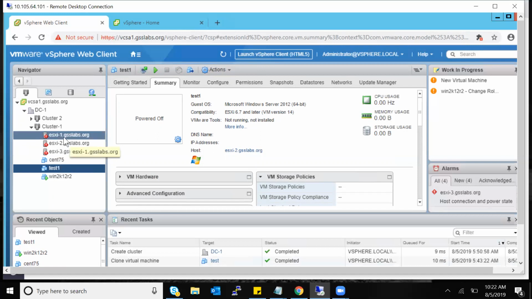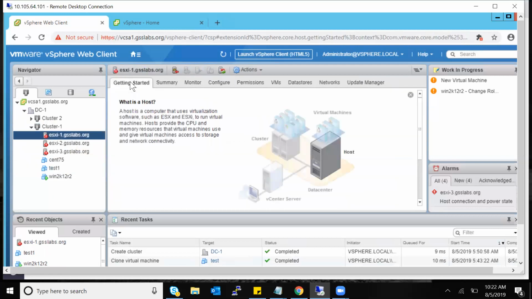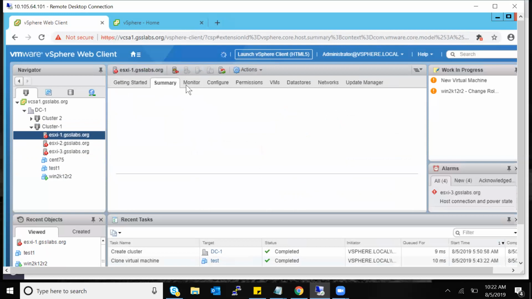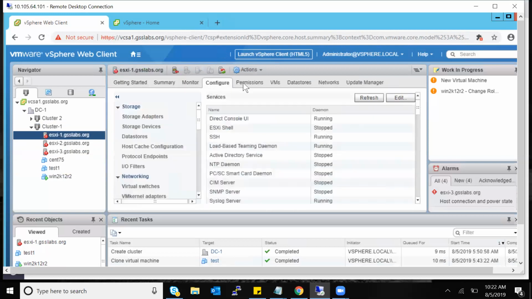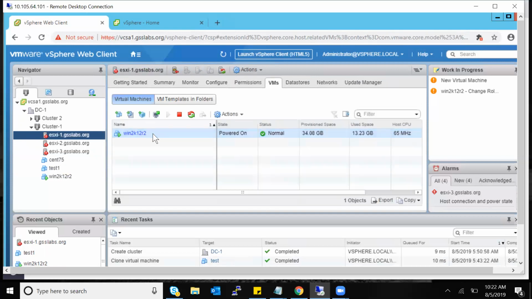There is an option. See, you have the option to see on the right hand side. That's why, we remember we told you, if you click on the host, you get highlighted options: go to summary, go to monitor, go to configure, go to permissions. If you click on VMs, you will see the VMs running on host one.